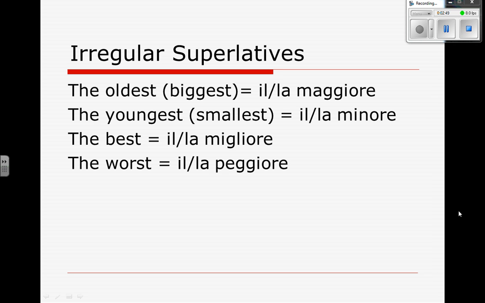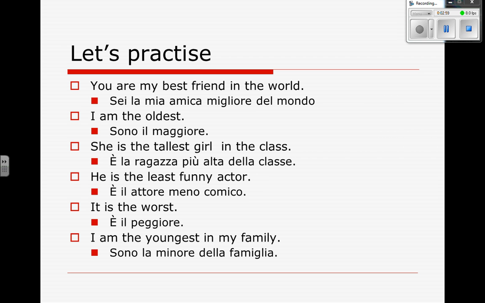And again, we have our irregulars: the biggest, smallest, best and worst. Let's take a look. Sei la mia amica migliore del mondo. Article, noun. Here's your best. In the world, D plus il is del. Il maggiore, the oldest. Those were an example of irregulars.